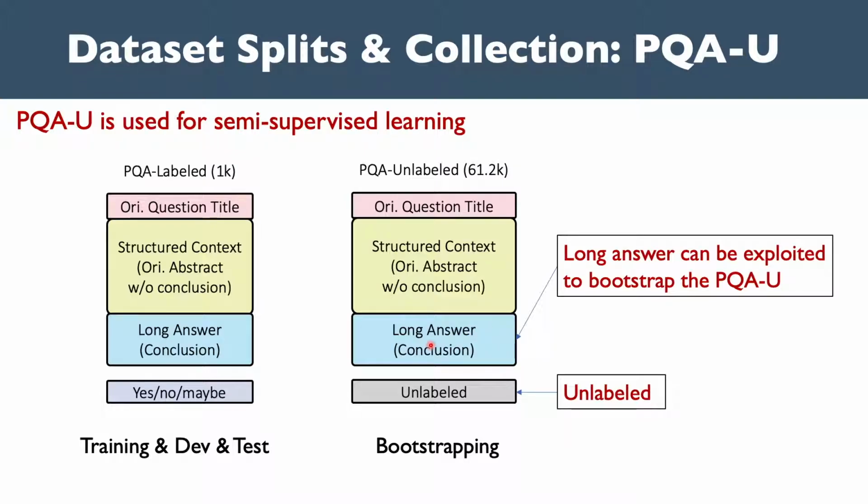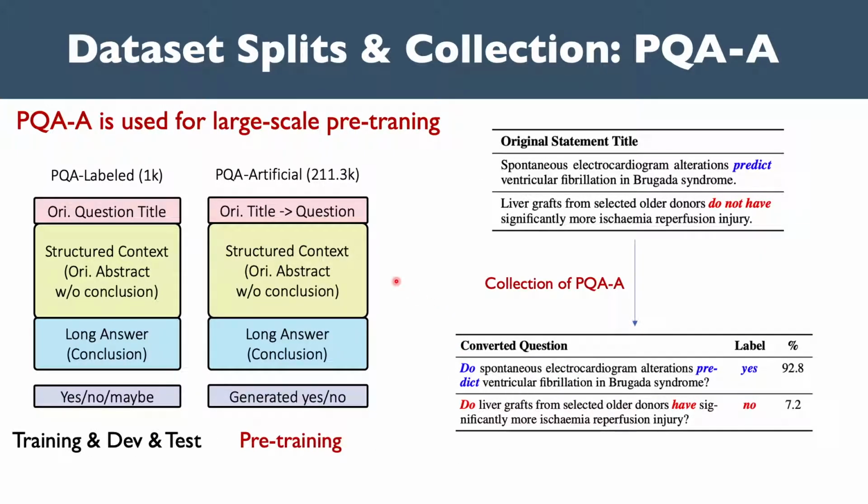We have the unlabeled split, PQA-U, because the long answer can be used to precisely predict the yes, no, maybe labels. We can use PQA-U for bootstrapping. We also have the PQA-Artificial, or PQA-A, split, motivated by the recent successes of large-scale pre-training. We collect many instances by converting statement titles to questions and automatically assigning their labels.